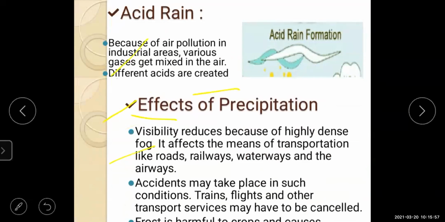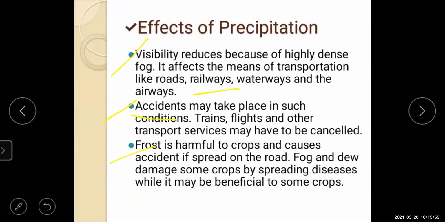Then about the fog. The visibility reduces when there is highly dense fog. What happens there? Accidents may occur. And because of the frost, we have studied frostbite. Frost is also harmful to the crops. If there is hailstone or snowfall, it will damage the crops. So these are the effects of precipitation.